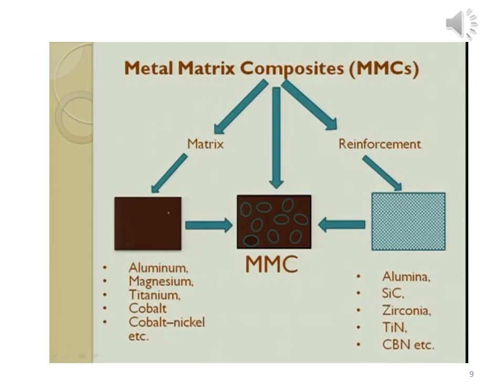So, when we cannot prepare a long or continuous fiber from the reinforcement material, then this material will be present in particulate form. So we can say metal matrix composite materials are also called particulate composite materials.